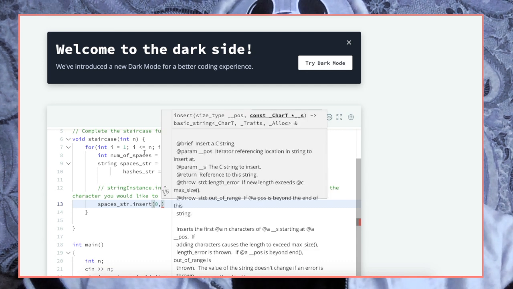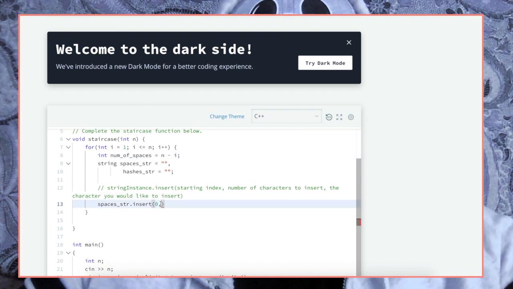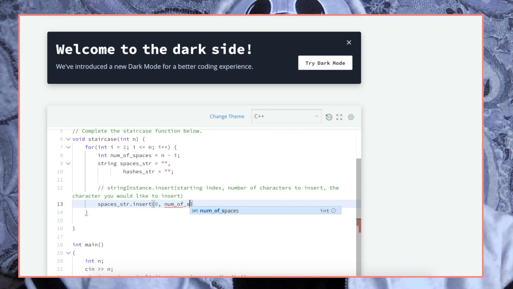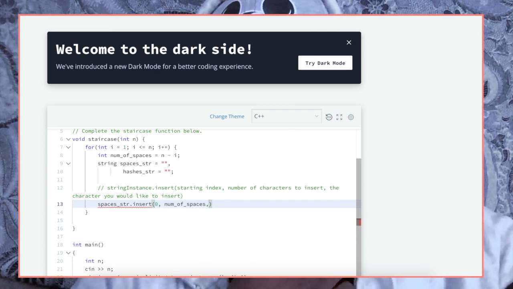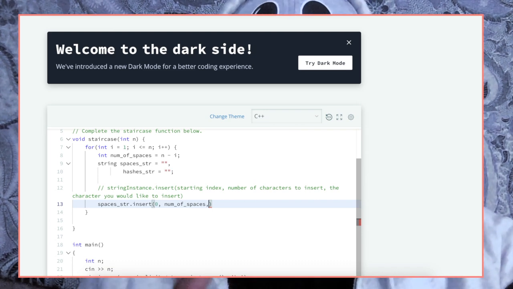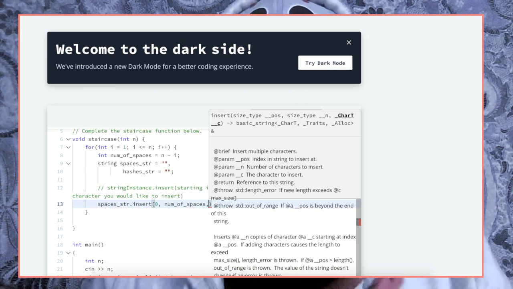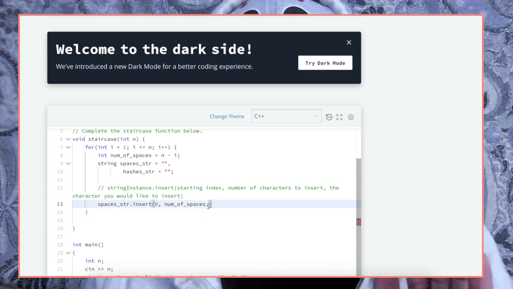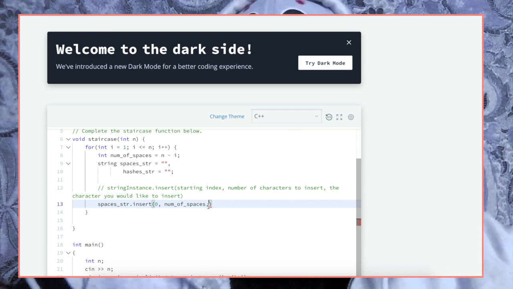The amount of spaces that we want is literally the amount of spaces that we're going to put in there. So we're going to put num of spaces, and then we can put a spaces character. But a cool trick you can do, if you saw my video on types in C++, which I'm going to link here, if you know the ASCII value for a specific character, you can speed up a little bit of the time there.